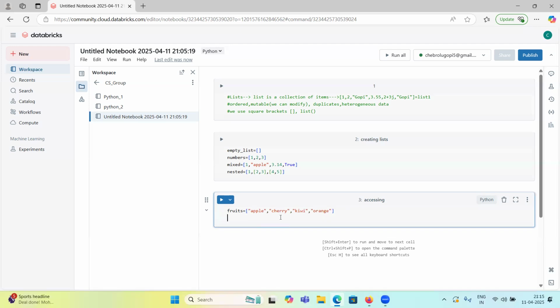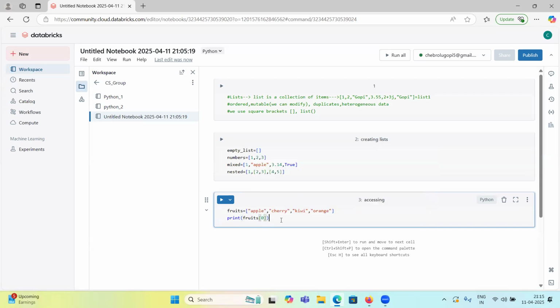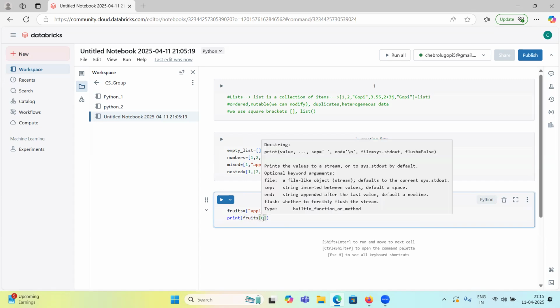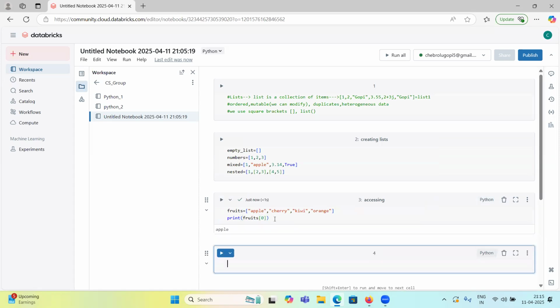I want to know, in the first position, at the first index, what is the item name? We can use indexing. Print, the list name is fruits, and for indexing we use square brackets. So fruits[0], the zeroth position. Fruits is the list name, and on top of this list we are accessing the zeroth position. So if I print it...